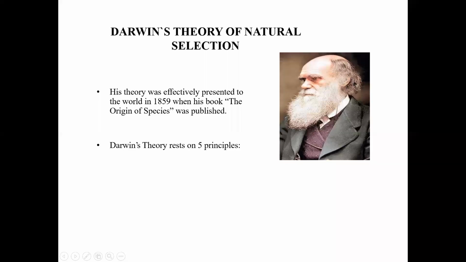Now, moving on to the next topic, that is Darwin's theory of natural selection. In Darwin's theory of natural selection, what happens? Charles Darwin is a very famous scientist, and he was always bent upon explaining new things.